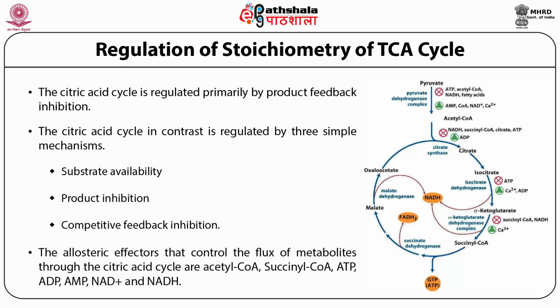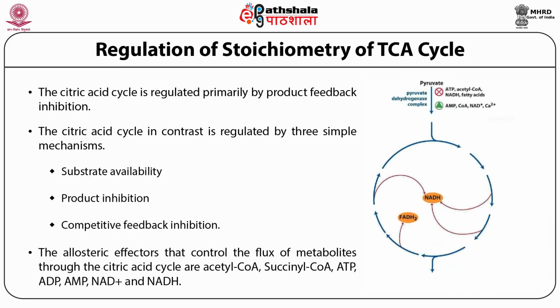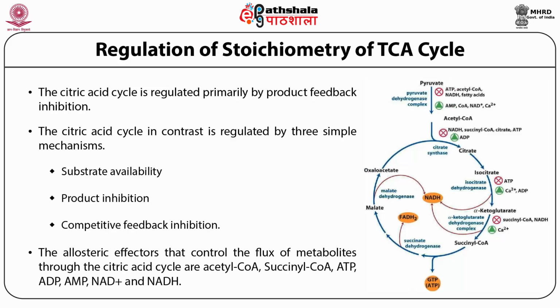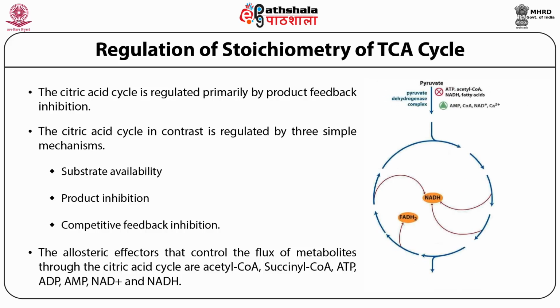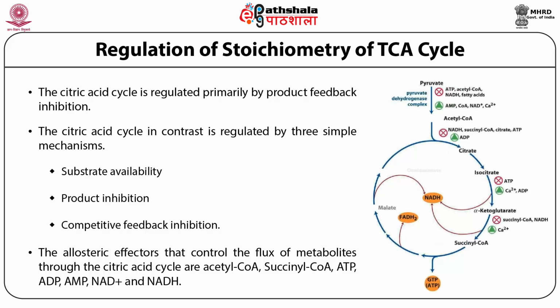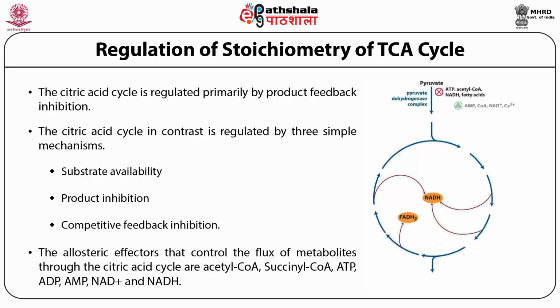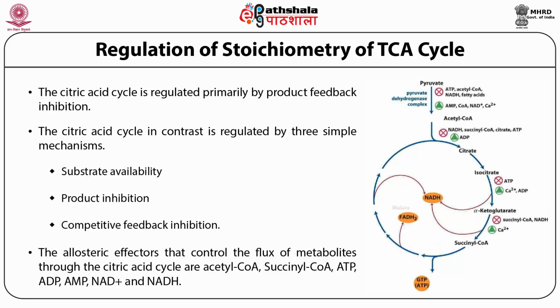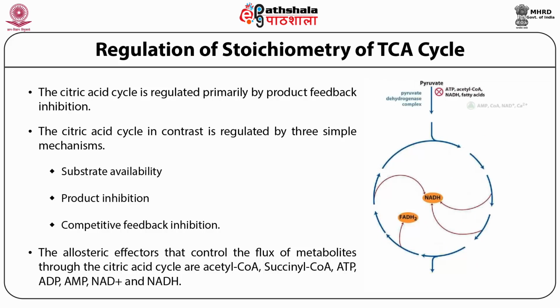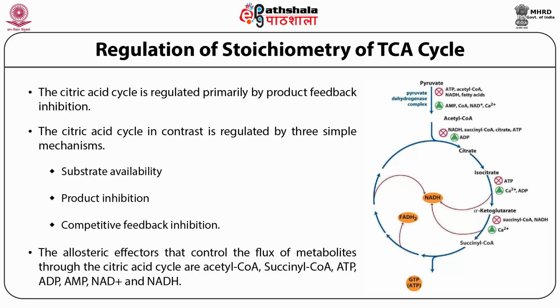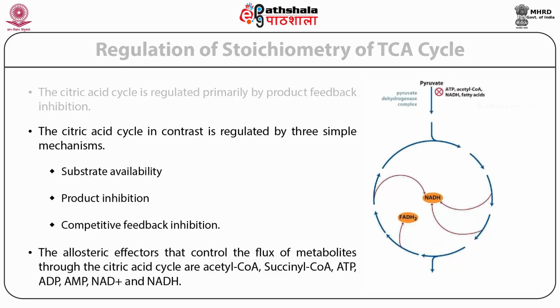The allosteric effectors that control the flux of metabolites through the TCA cycle are acetyl coenzyme A, succinyl coenzyme A, ATP, ADP, AMP, NADH, and NAD+.